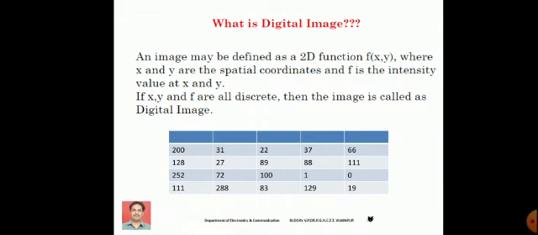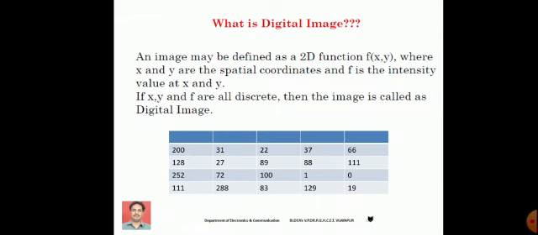So 0 again indicates the darkest color, meaning black. 255 indicates white color. Okay. The table shown in this slide is an example of an 8-bit image. You are finding random values. These values indicate the intensity of the image.